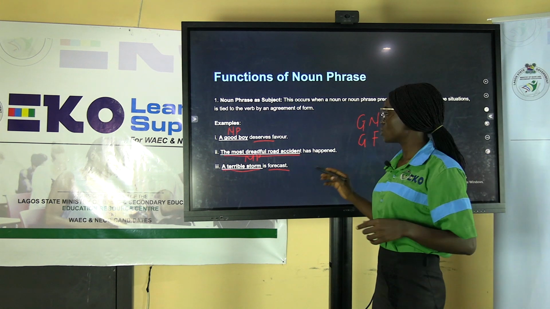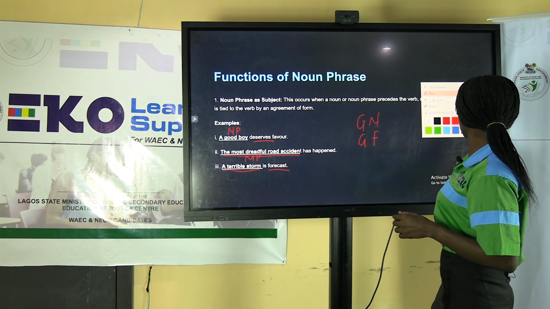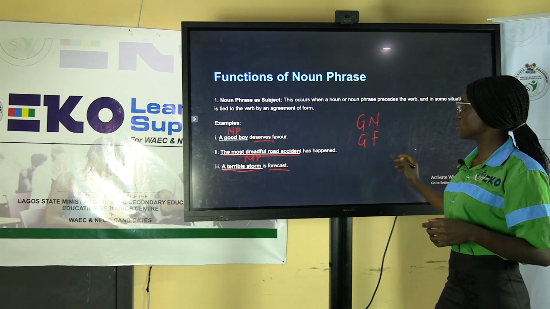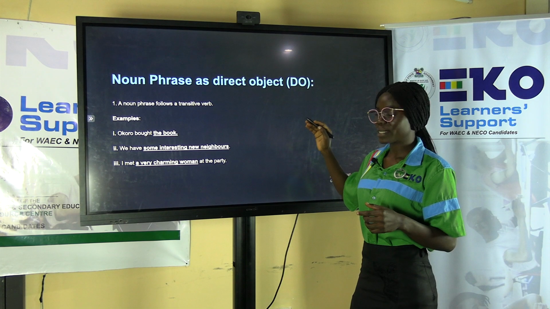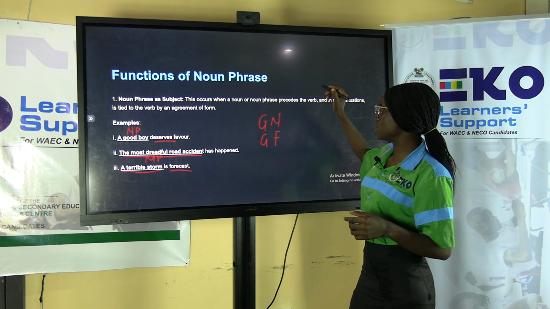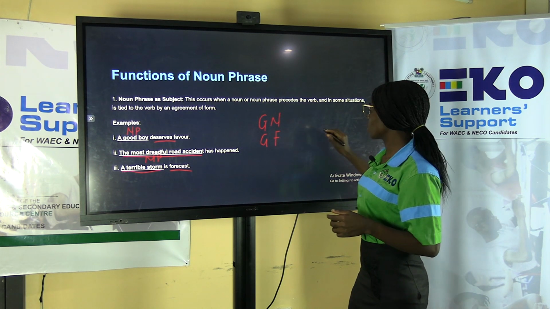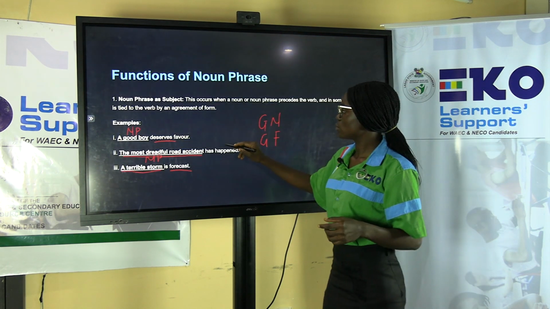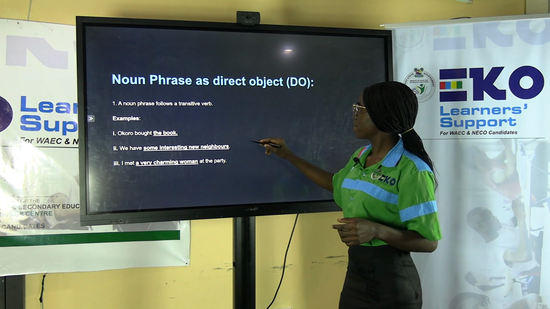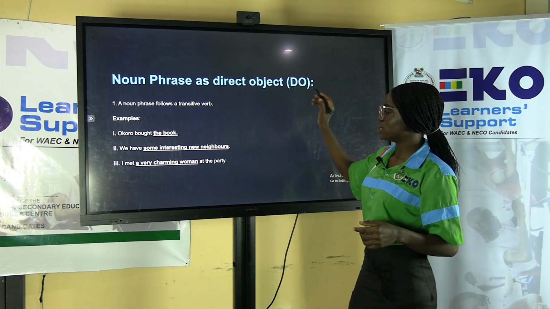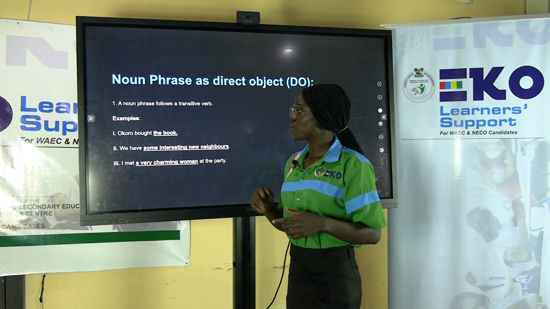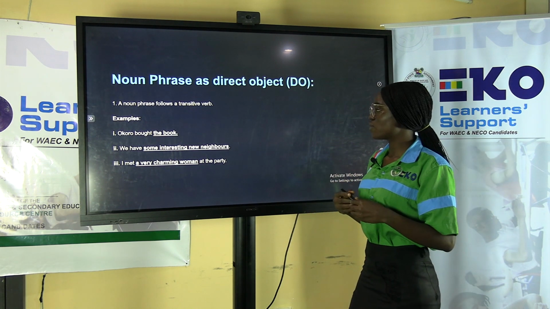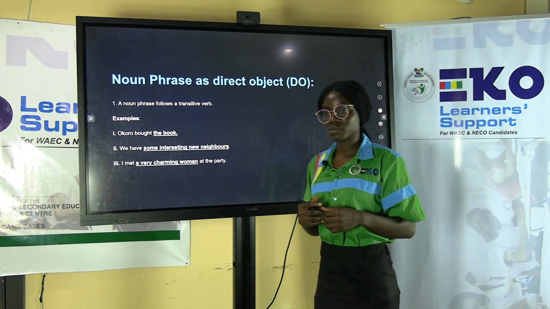Let's look at another function of the noun phrase. Noun phrase can function as the direct object, which is also known as DO. A noun phrase follows a transitive verb. You know what transitive verbs are?